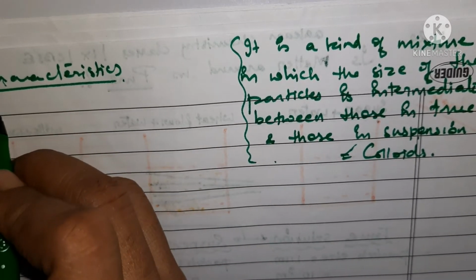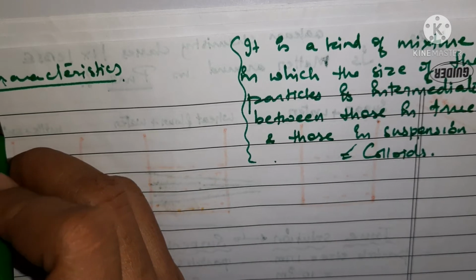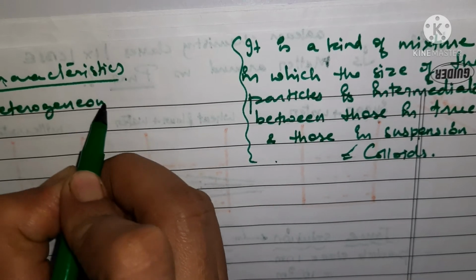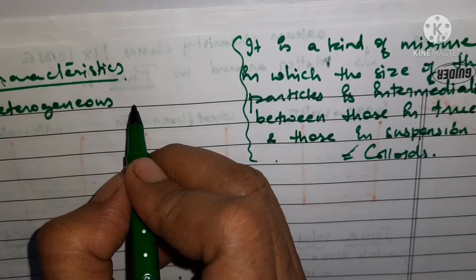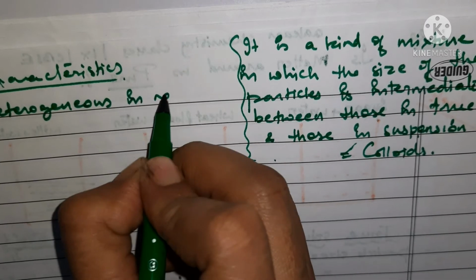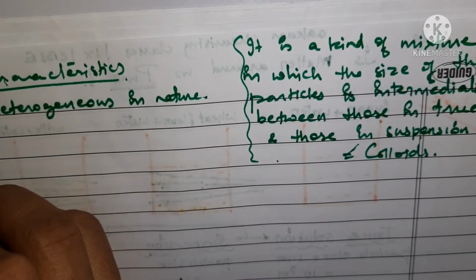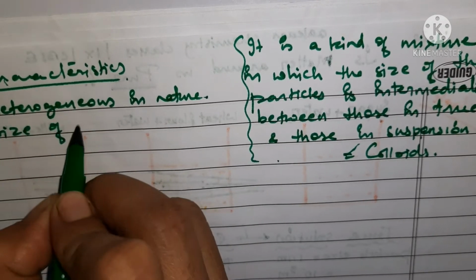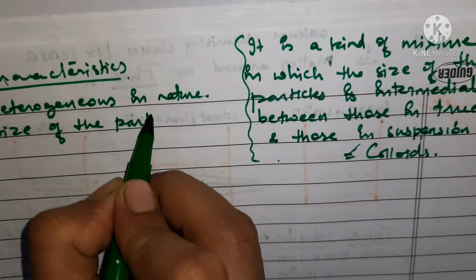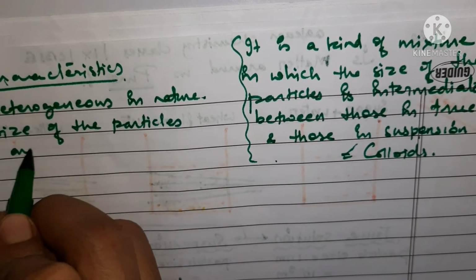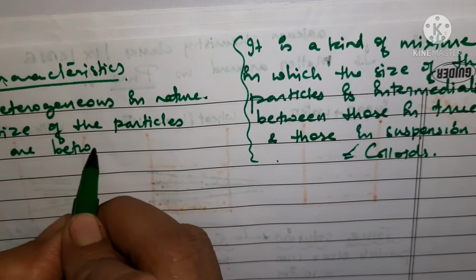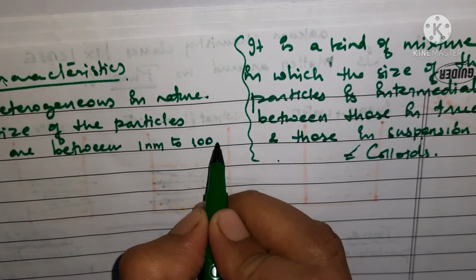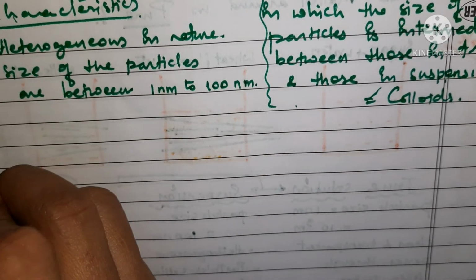So the very first characteristic is what? That the colloidal solutions are heterogeneous in nature. Okay, they are heterogeneous in nature because you see no uniformity in the particles. So this is the first point. Then the second point is that the size of the particles are between 1 nanometer to 100 nanometer, right? अभी हमने ये देखा. इसके अलावा क्या है?